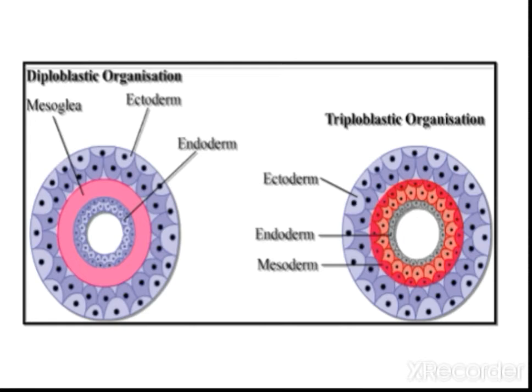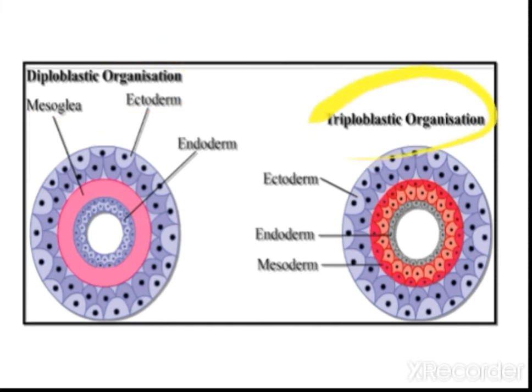This is ectoderm, and the inner layer is endoderm, and the middle layer, what has been given in pink color, is mesoglea, because there the cell layer is not clear. We can see this type of category in Hydra and others, that is Coelenterata. They are known as diploblastic organisms.